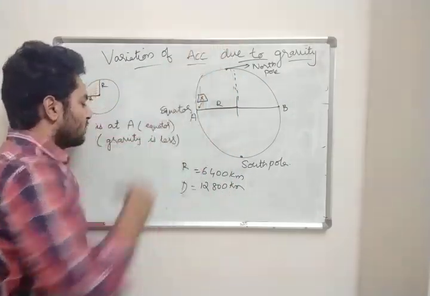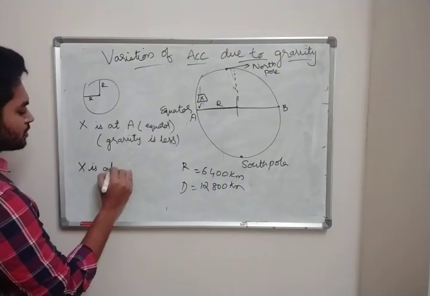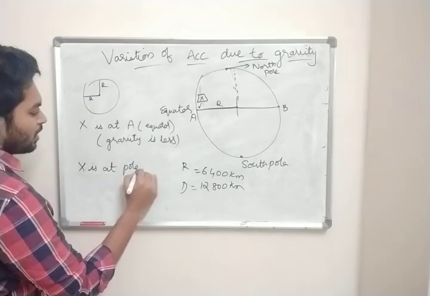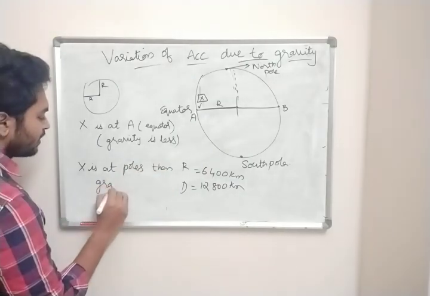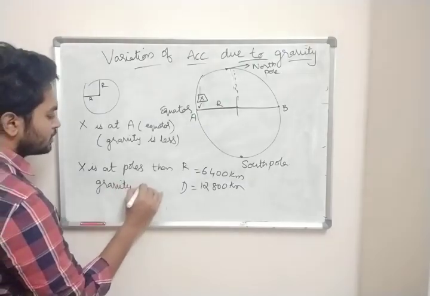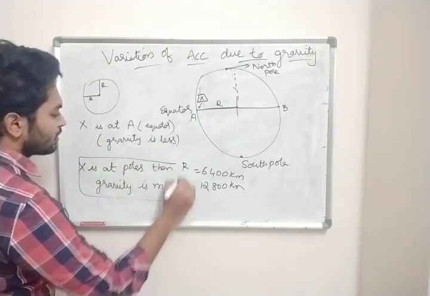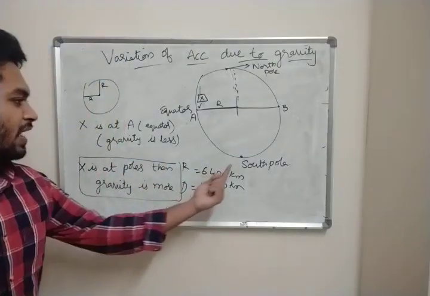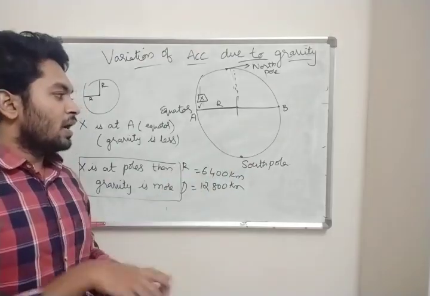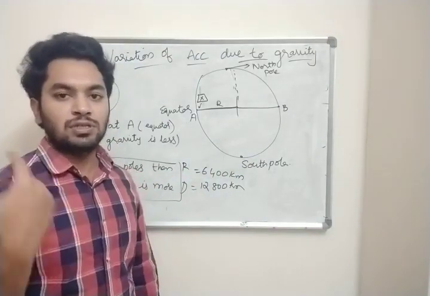If x is at the poles, then gravity is more. Now I think you can understand. If x is here, I think you know the Earth rotates and even revolves.